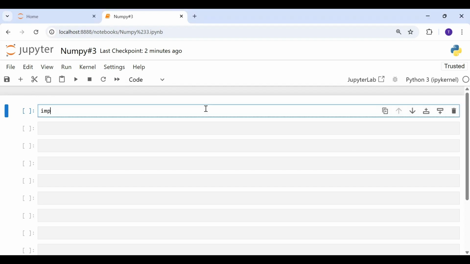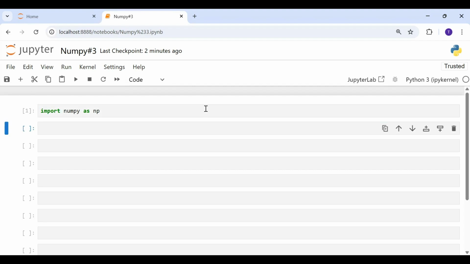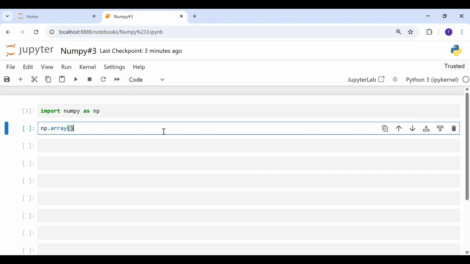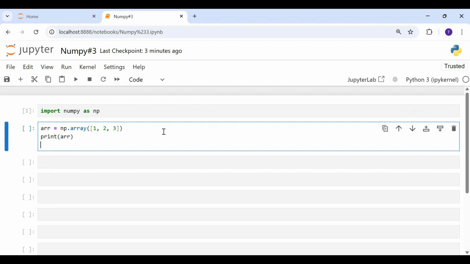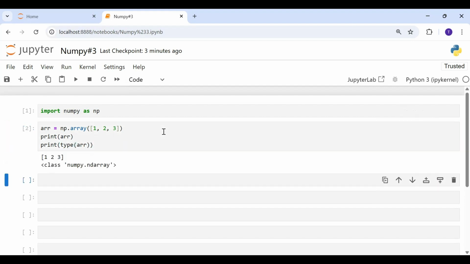First things first, let's go ahead and import NumPy. And let me create a NumPy array. I'm going to use the np.array function for that. Let's create a one-dimensional array, just passing some numbers here. Save it to a variable array. Let's print this array, and also print the type of this variable array. So we know this is a NumPy array.